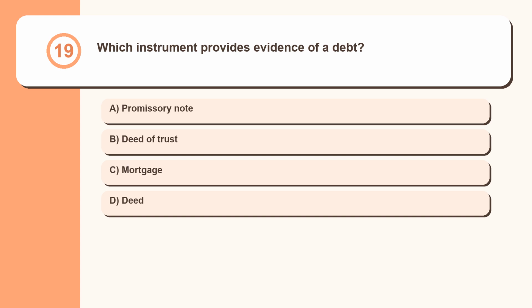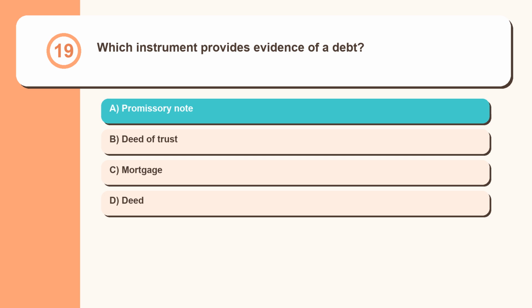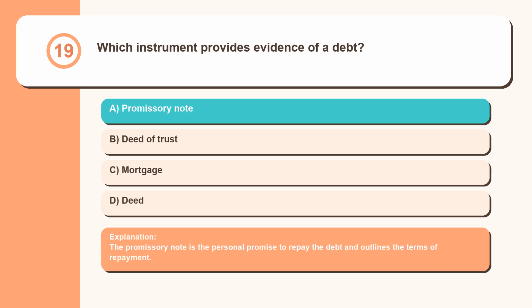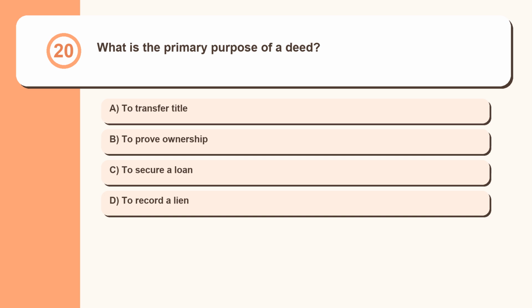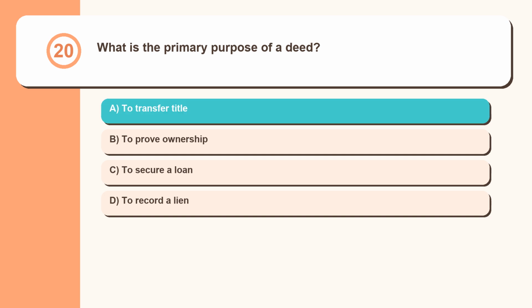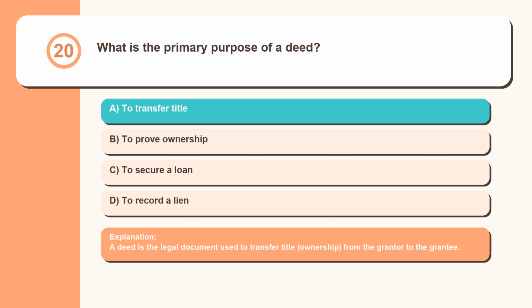Question 19. Which instrument provides evidence of a debt? Promissory note, deed of trust, mortgage, deed. The promissory note is the personal promise to repay the debt and outlines the terms of repayment. Question 20. What is the primary purpose of a deed? To transfer title, to prove ownership, to secure a loan, to record a lien. A deed is the legal document used to transfer title, ownership, from the grantor to the grantee.